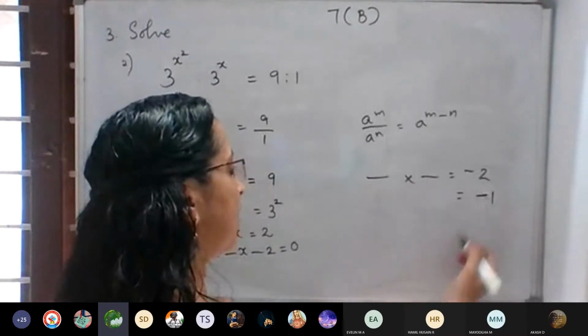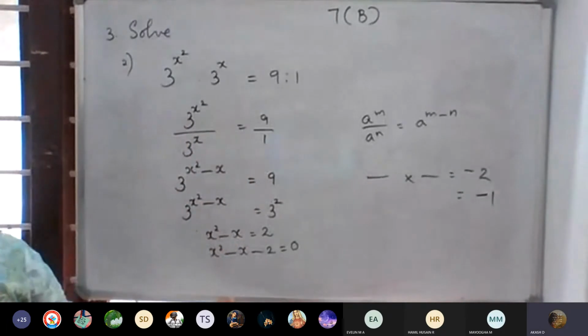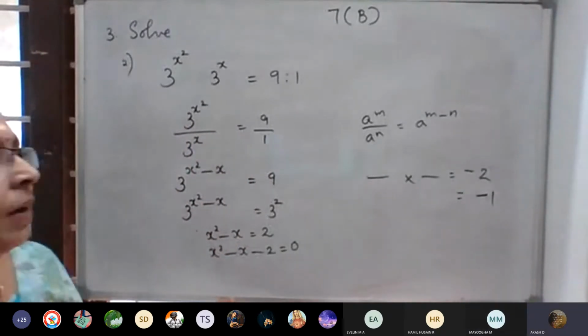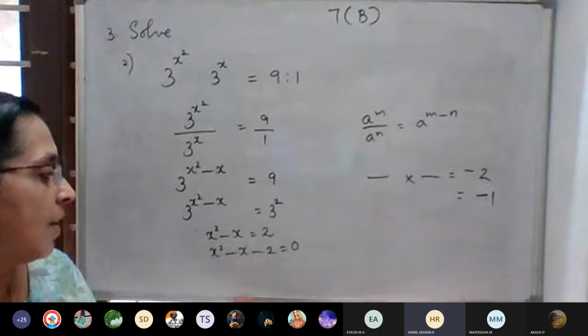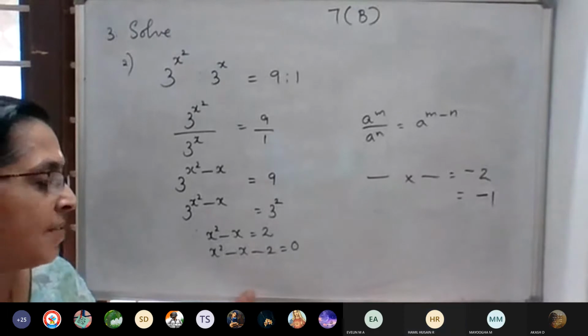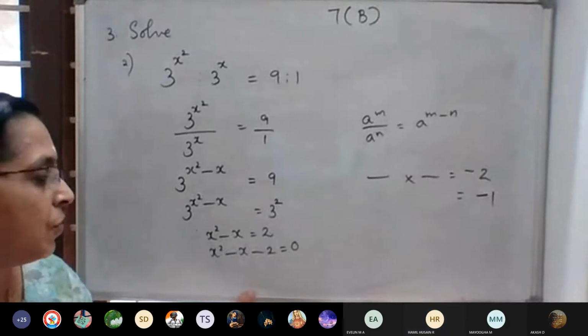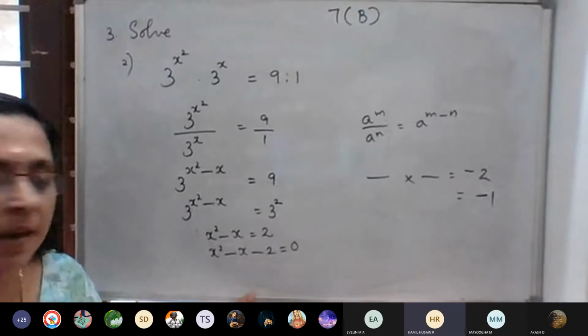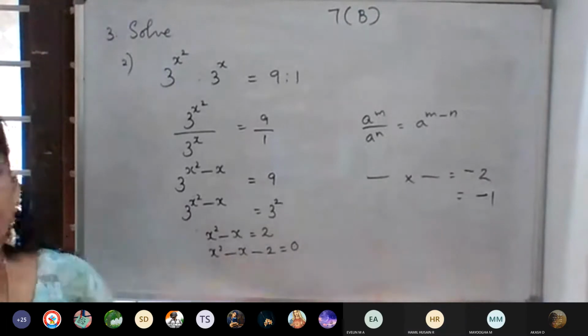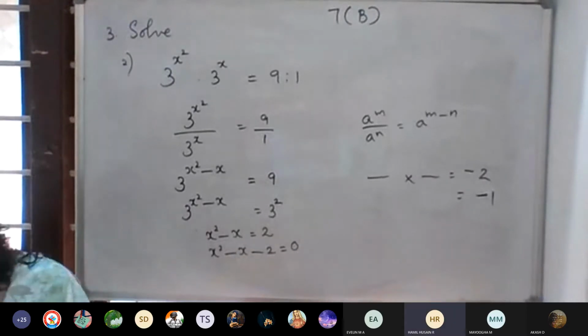Splitting the middle term. Product should be negative 2, then middle term should be negative 1.